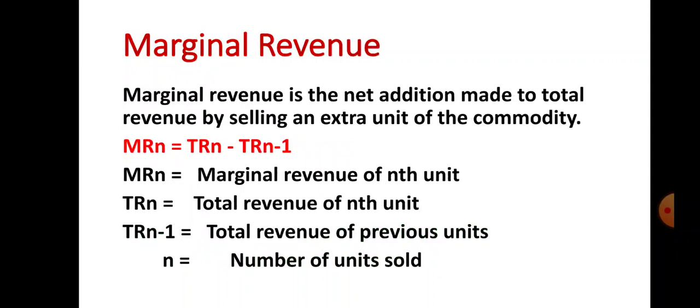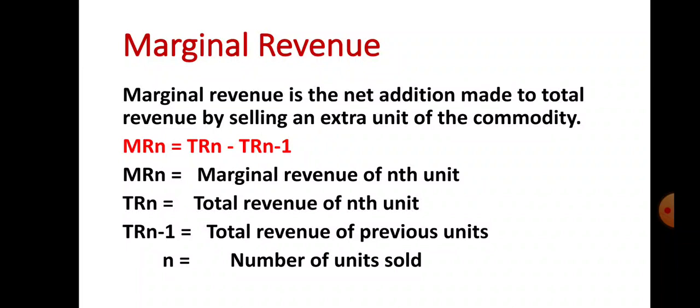Now the next type of revenue is marginal revenue. Let us see what marginal revenue is first. Marginal revenue is the net addition made to the total revenue by selling an extra unit of the commodity. Again, I am repeating: marginal revenue is the net addition made to the total revenue by selling an extra unit of the commodity.